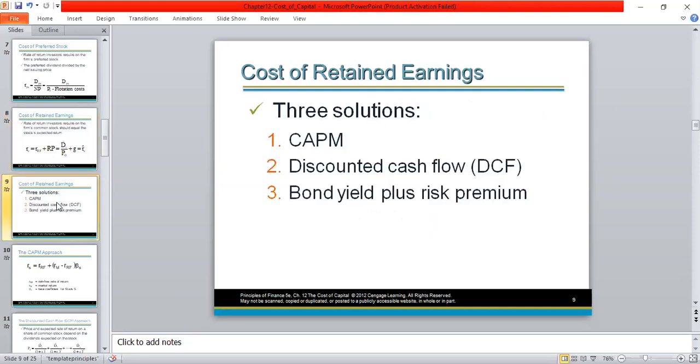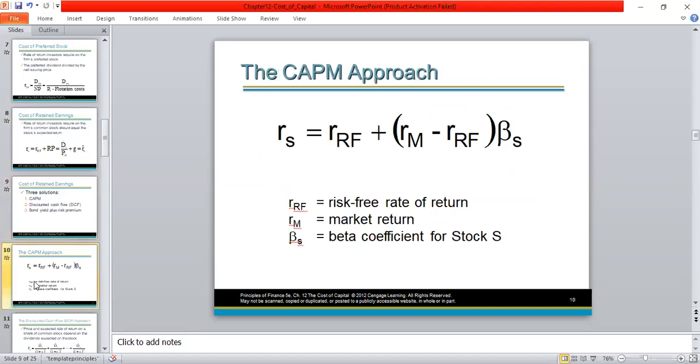Normally to calculate cost of retained earnings, there are three formulas. One is the CAPM formula, capital asset pricing model, discounted cash flow model, or we can approximately calculate cost of retained earnings by taking bond yield and adding a premium. So capital asset pricing model is the formula that we had discussed in video lesson 7. Risk-free rate of return, and to that we add in a risk premium.